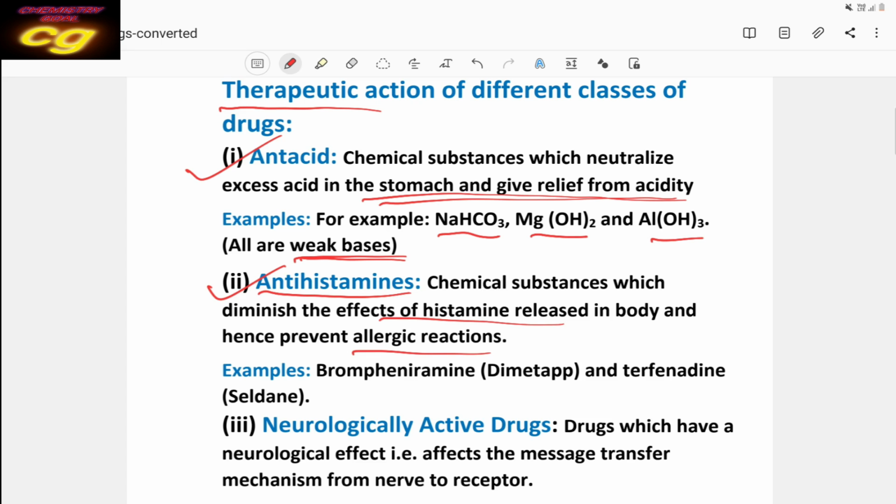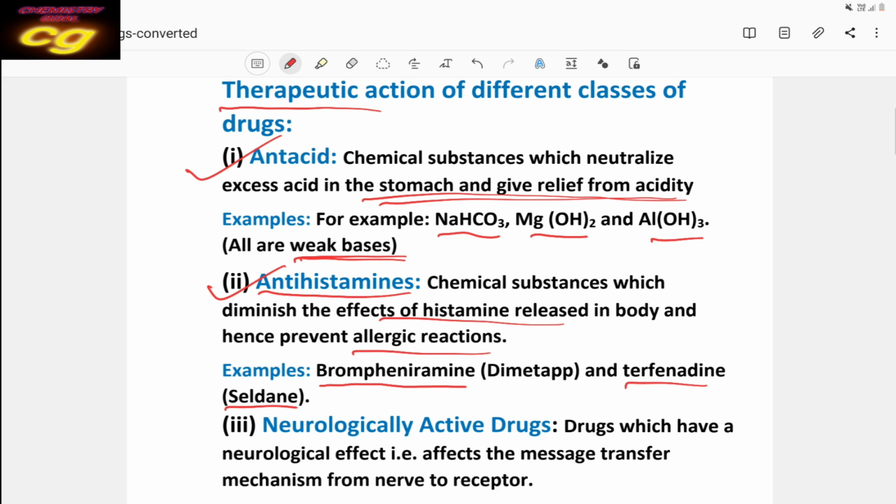What are the examples of antihistamine? You have to remember, a question will be asked. The examples are brompheniramine, also called Dimetapp, and terfenadine, also called Seldane. These are two important drugs used as antihistamines.